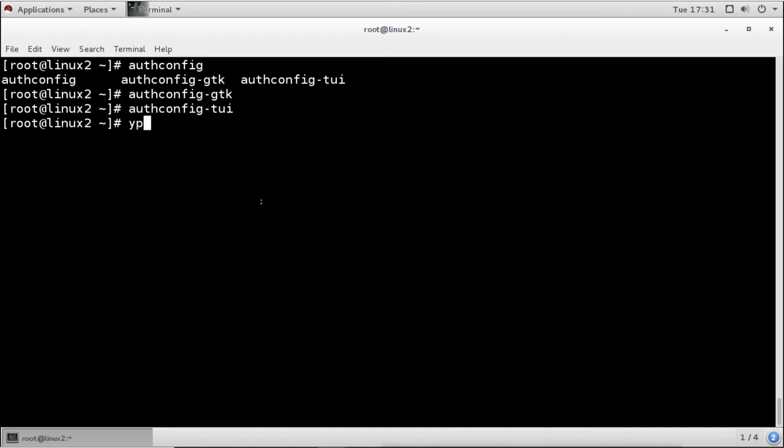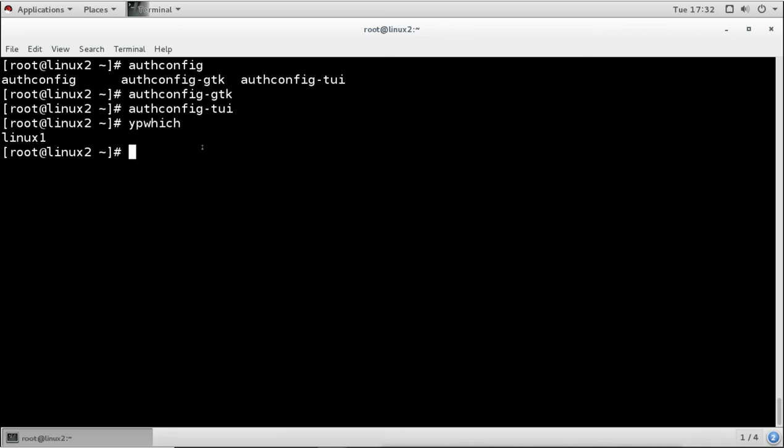Now to make sure it is configured properly, we will run the command ypwhich. When we run the command ypwhich, it will show the name of the server which is running as a YP server, as a NIS server. Again, we should have DNS configured so that it resolves the name here with the IP address. Remember, we have given the IP address of the NIS server, but it is showing the name here, so we should make sure that DNS is working so that it will properly resolve the names.